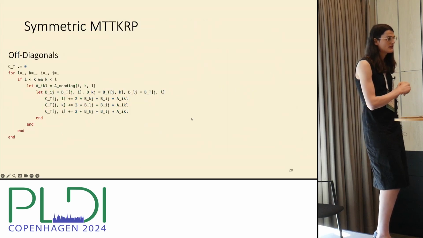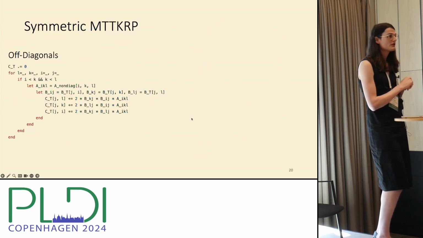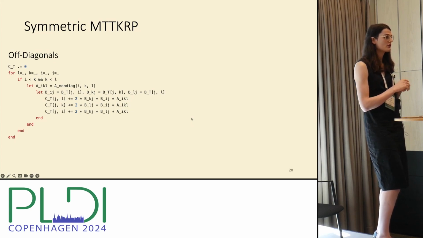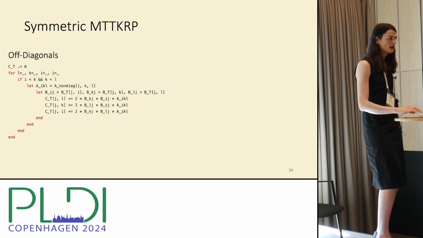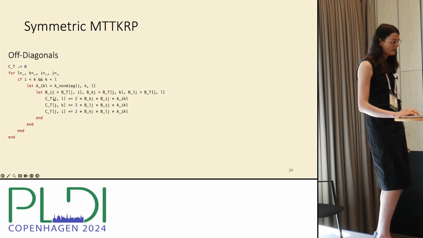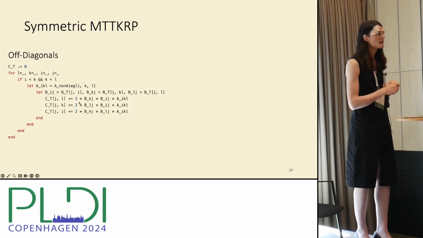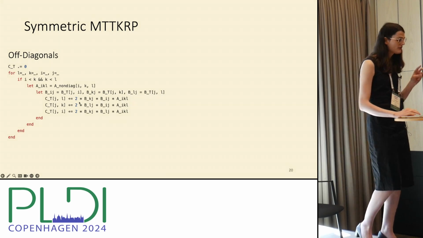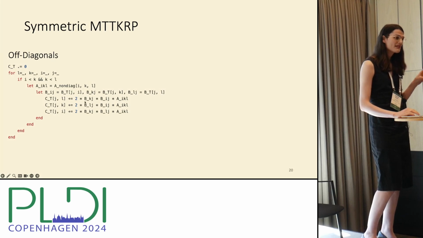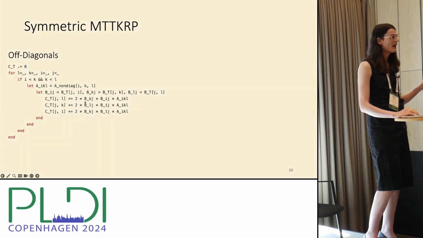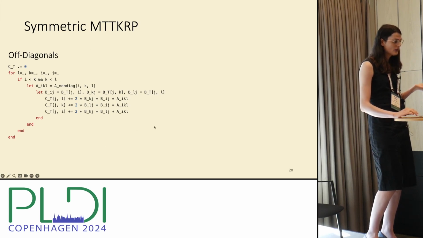We can also extend our definition of symmetry to multidimensional cases. So here's the symmetric MTTKRP. This is a case where we have many different updates. In this case, I believe in the 3-dimensional case, we would expect a 2x speedup, and then we might get a 6x memory bandwidth speedup for reads of A. So here we've read A once, and we've reused it 3 times. We actually get a little register blocking too on B.